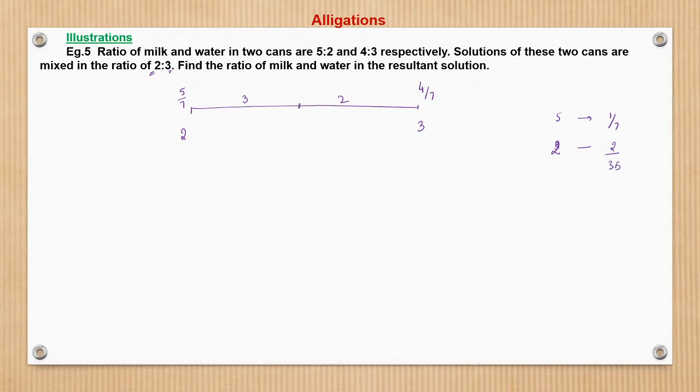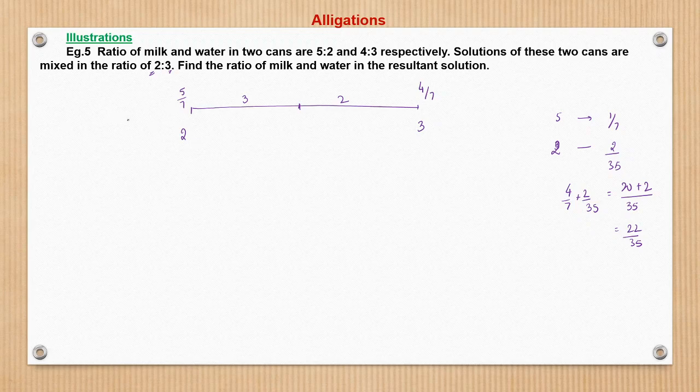So what will be this value? This value will be nothing but 4 by 7 plus, we have taken this unit, from this side we are now going 2 by 35. So 7 5s are 35, 5 4s are 20, and 2. So this is 22 by 35, right? So from this side we see that it is 22 by 35.